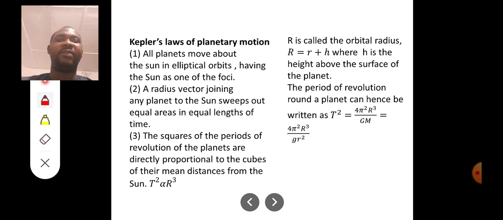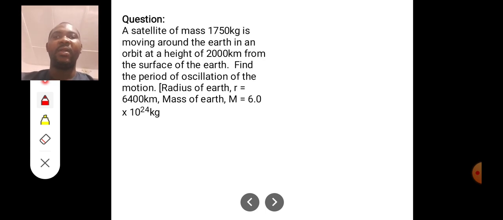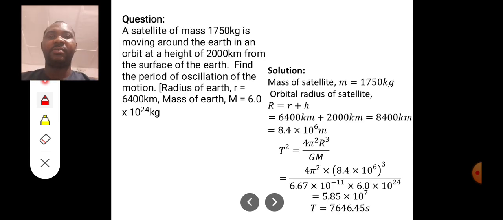So the period of revolution around a planet can hence be written as T squared equals 4 pi squared R cubed all over GM. Remember that GM can be replaced with g r squared, so anyone works. Now let's see a question here.